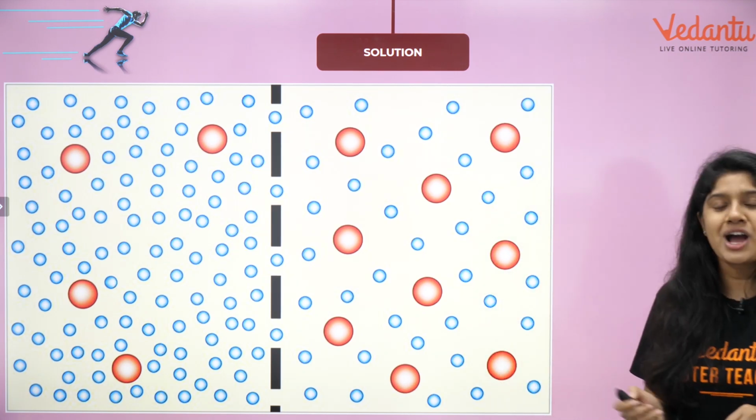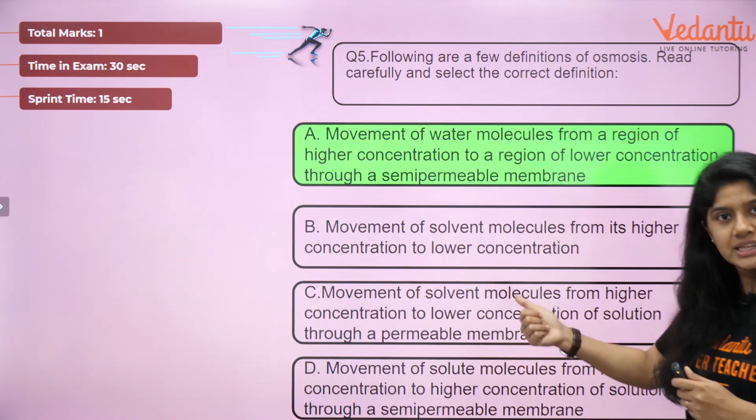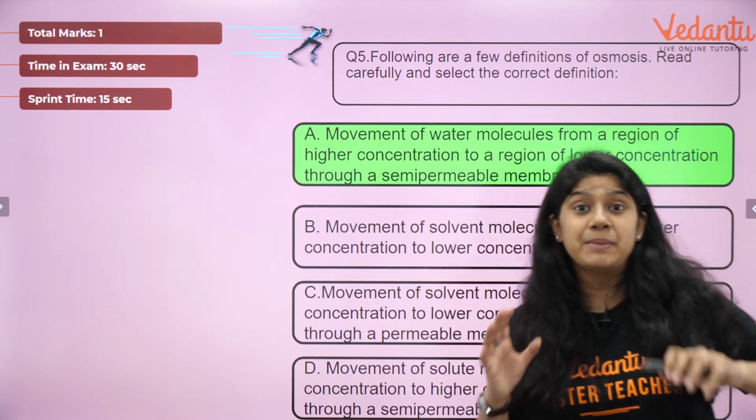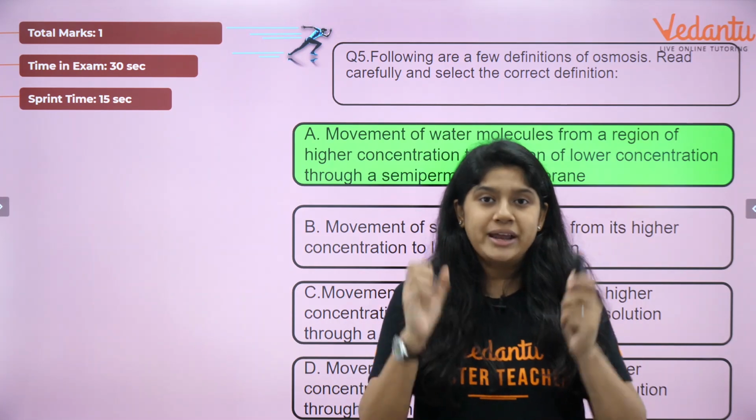According to which our right answer will be option A. Let's read the statement: movement of water molecules from a region of higher concentration to a region of lower concentration through a semi-permeable membrane. We have to focus on the word semi-permeable membrane. It is really important for us to mention.